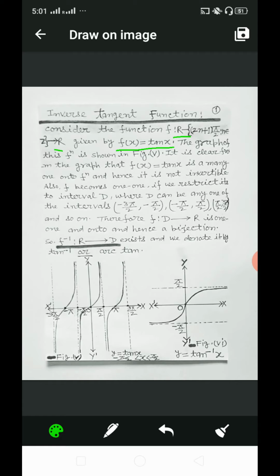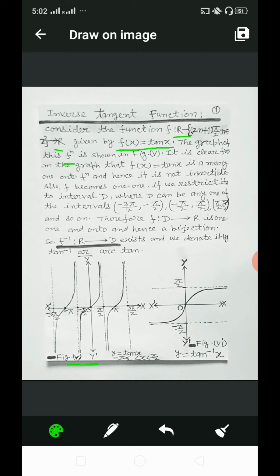The graph of the tangent function is shown in figure 5. It is clear from the graph that f(x) = tan x is a many-one onto function, and hence it is not invertible. Dear students, for an invertible function it should be 1-1 onto, but here the function f(x) = tan x is only an onto function.